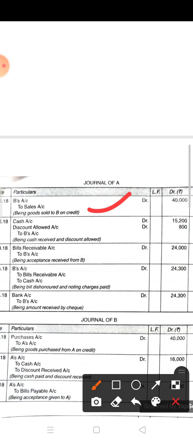Now less 5% cash discount and B paid 40% price at the same time. And on the same day drew a bill on B for 2 months for the balance.